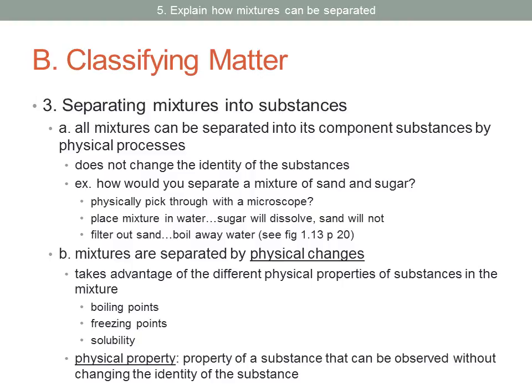All these are physical properties, which is a property of a substance that can be observed without changing the identity of the substance. So for example, if we want to determine whether or not sugar is soluble in water, we put sugar in water, we see that it dissolves, and we know that it's soluble. We don't change the identity of the sugar in it. It's still sugar.